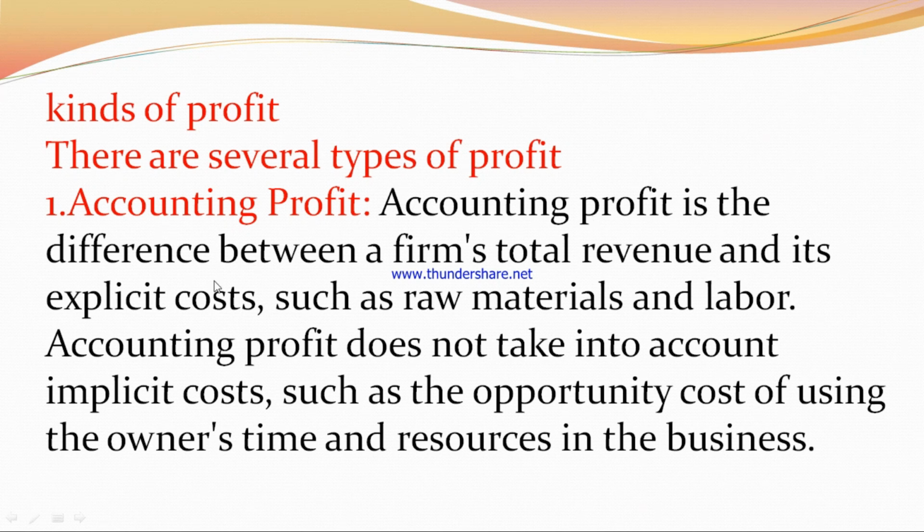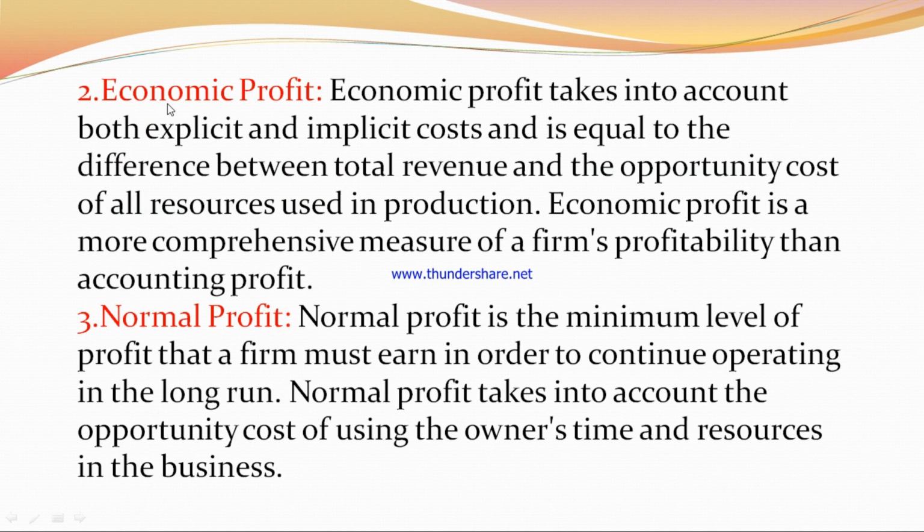Accounting profit is the difference between a firm's total revenue and its explicit cost, such as raw materials and labor. Accounting profit does not take into account implicit costs, such as the opportunity cost of using the owner's time and resources in the business.